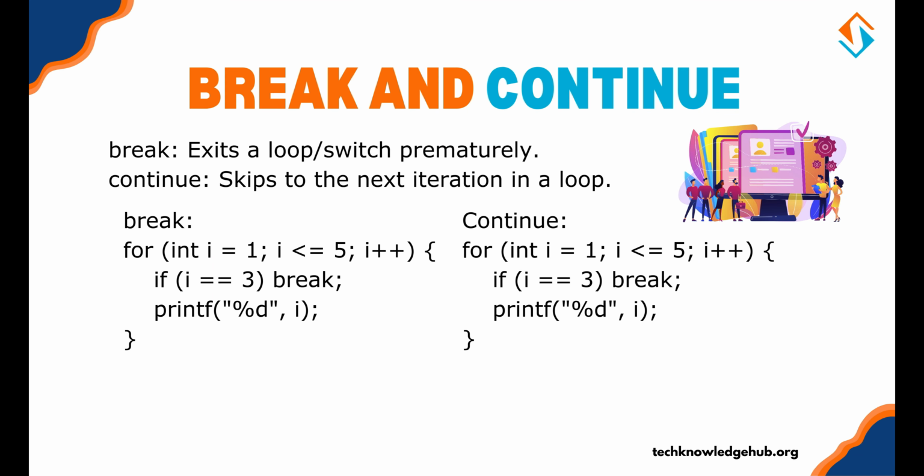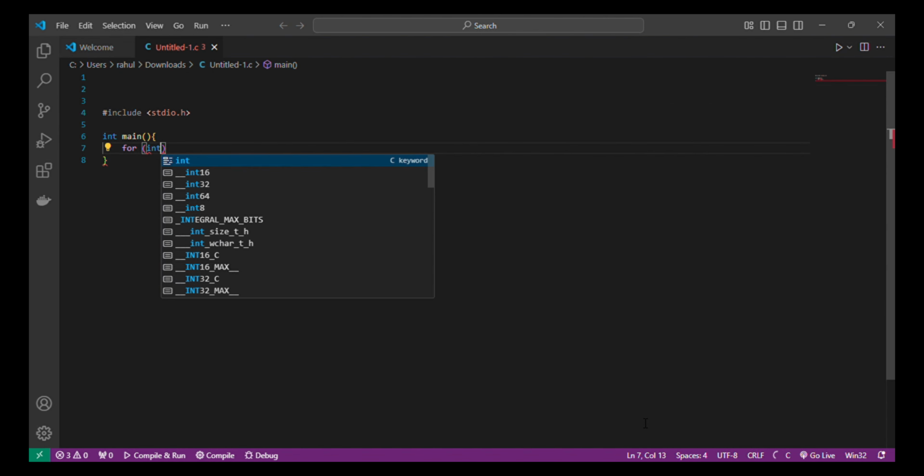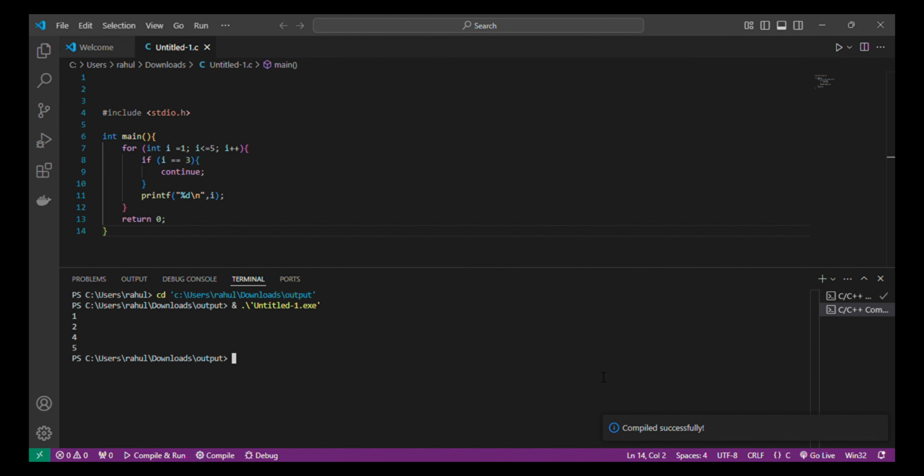With continue, the program skips the iteration where i is equal to 3 but continues the loop.